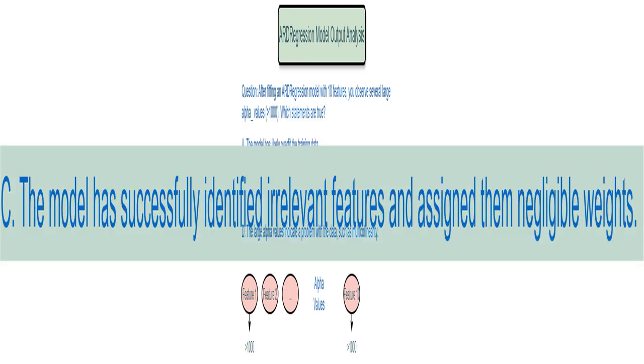The model is effectively saying, this feature isn't very useful. This option reinforces the previous point. By assigning a large alpha, the model is essentially giving a negligible weight to that feature, effectively ignoring its impact on the prediction. I see this as a sign that the model has done its job of filtering out less impactful data. While multicollinearity